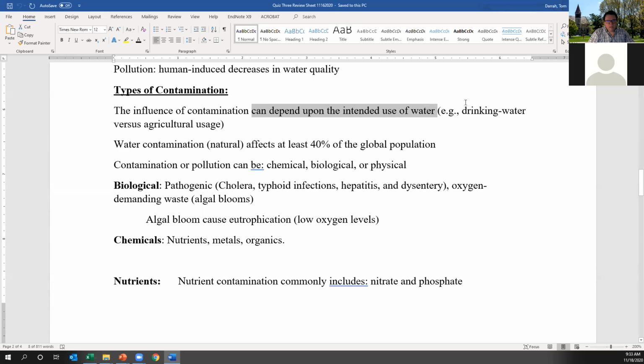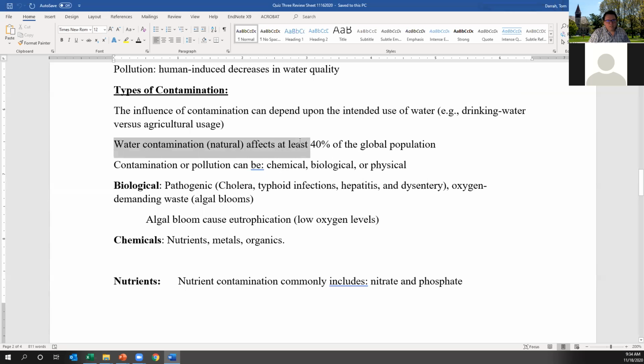But obviously, if that same nitrate contaminated or polluted water was tried to use for drinking water, it would cross thresholds and lead to things like blue baby disease. So contamination has to be tied to the purpose the water is going to be used for.